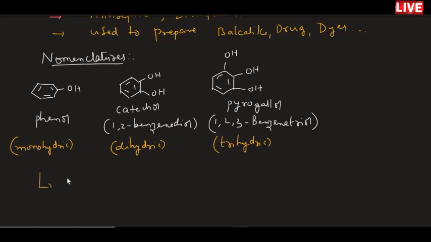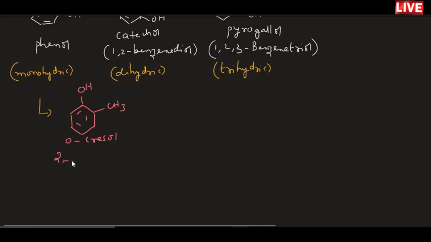Not only that. In the monohydric cases, if phenol has one methyl group at the ortho position, suppose OH is present here and CH3 is present here, then that is called 2-methylphenol, or orthocresol. When CH3 is at the meta position, it is called metacresol.